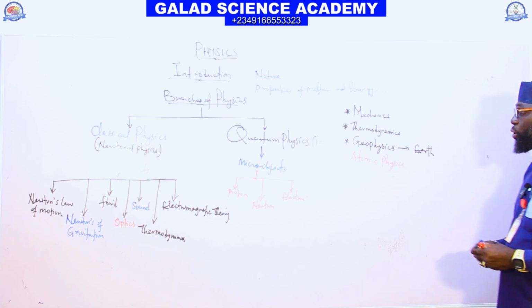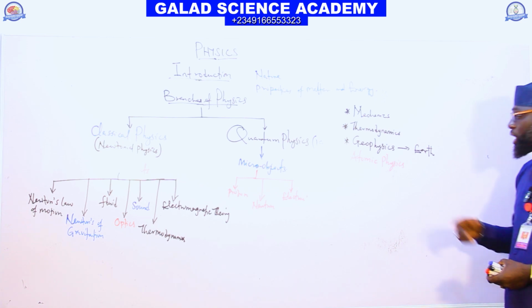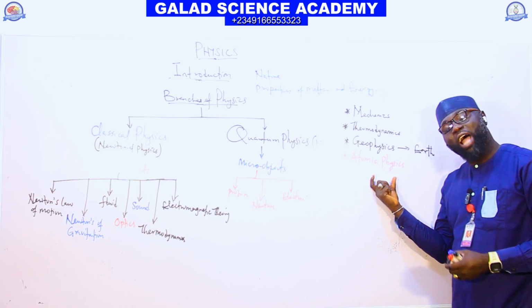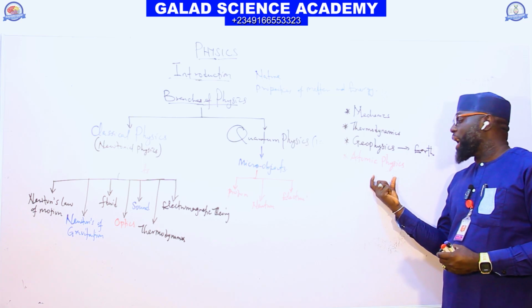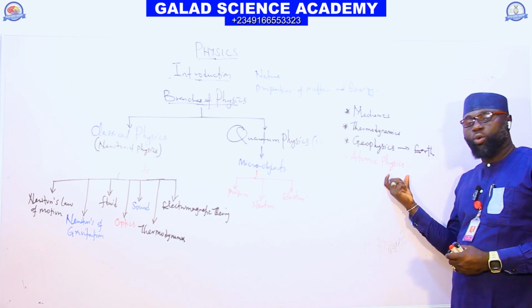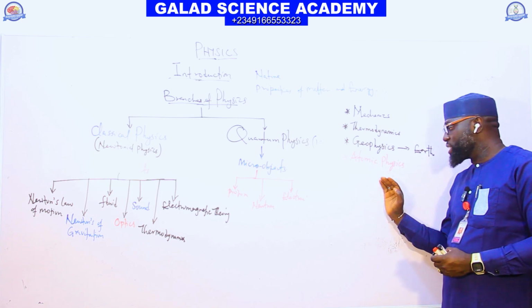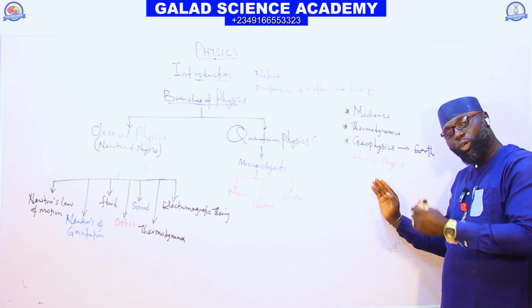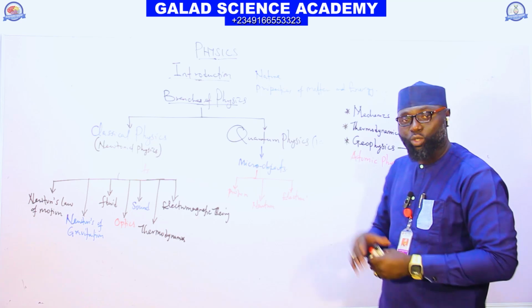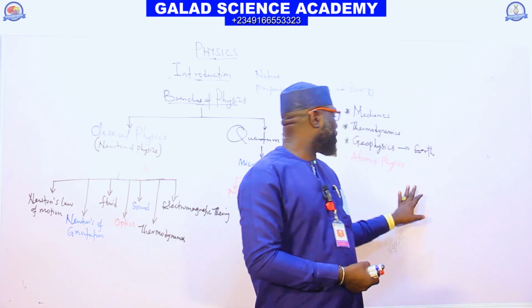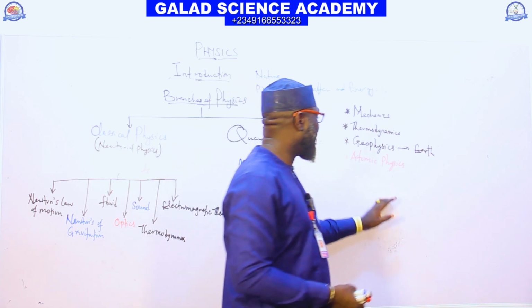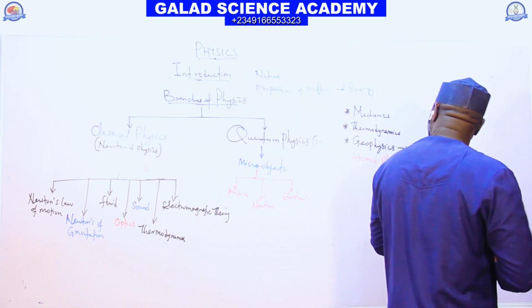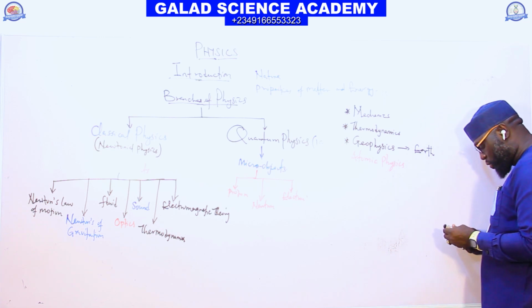It is the aspect of physics that deals with the study of atomic structure and its particles. Atomic physics is the aspect of physics that deals with the study of atomic structure, or the components of the atom, which are the neutron, proton, and electron. And the next aspect of this, we also have what we call